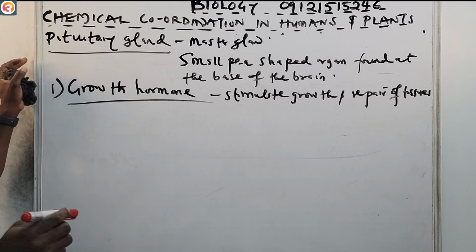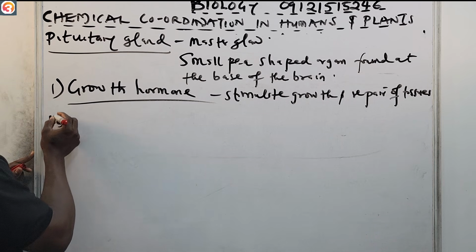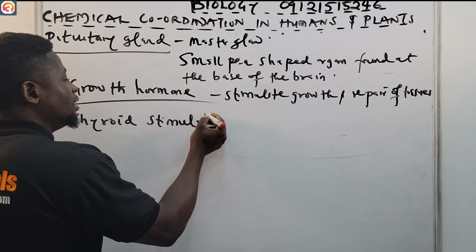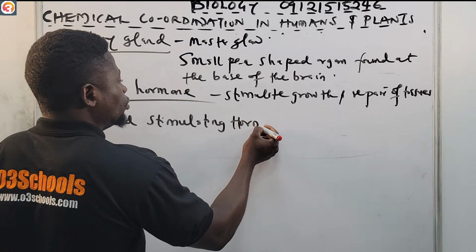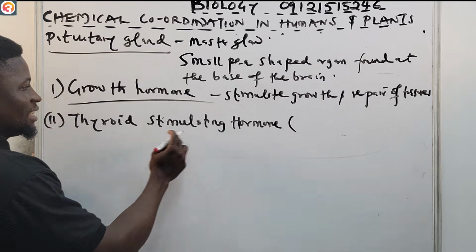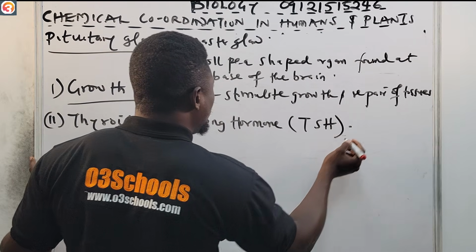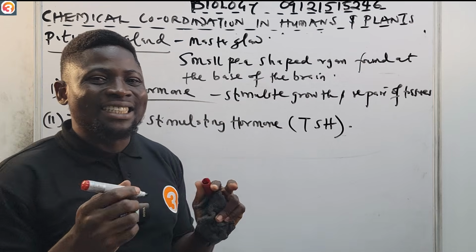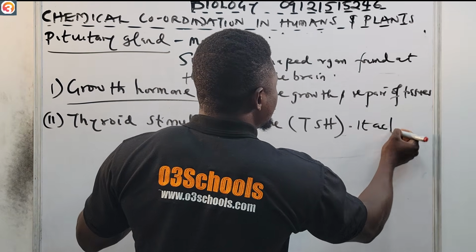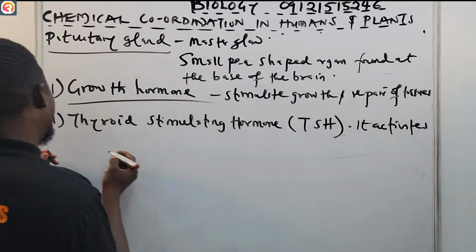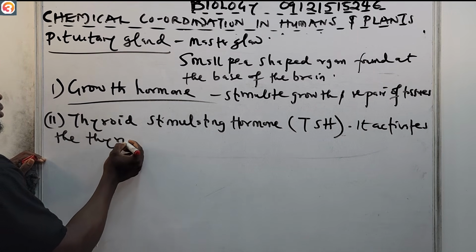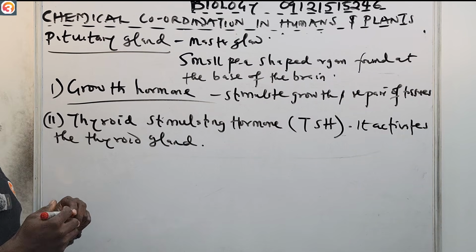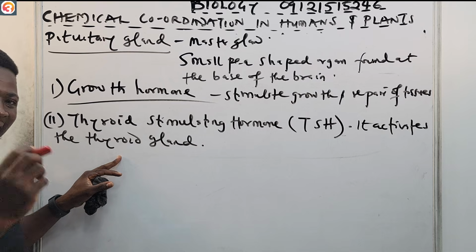Then we have the thyroid stimulating hormone. Number two, the thyroid stimulating hormone. This one is called TSH. And what does the thyroid stimulating hormone do? Its function is to activate the thyroid gland. That is the function of the thyroid stimulating hormone. It activates the thyroid gland.